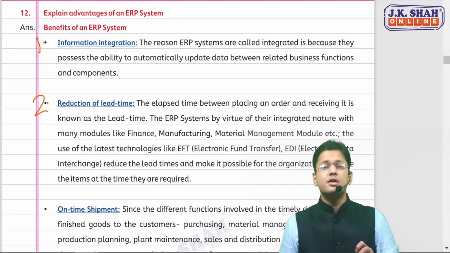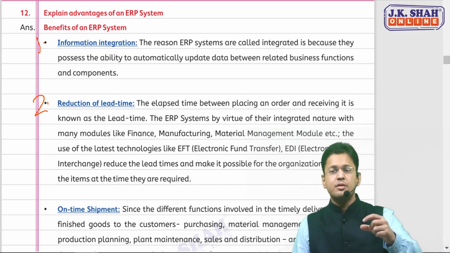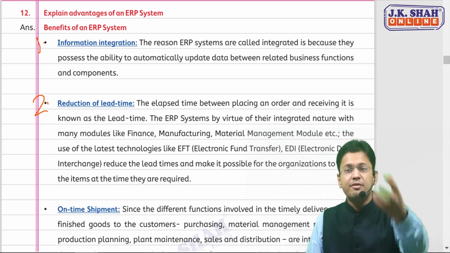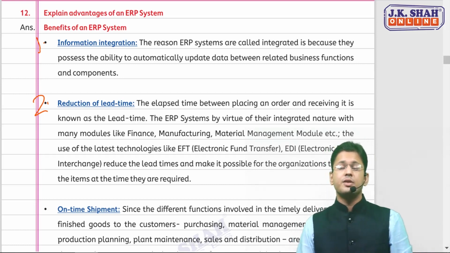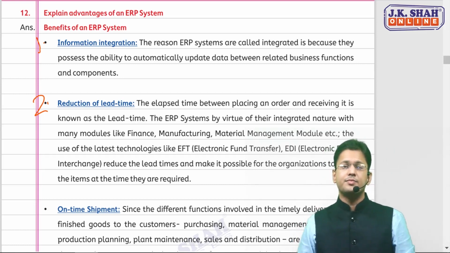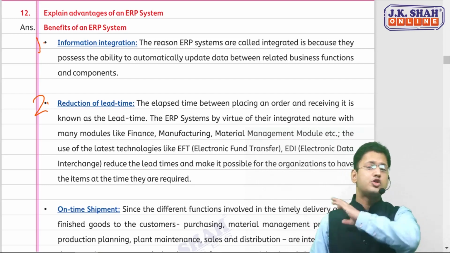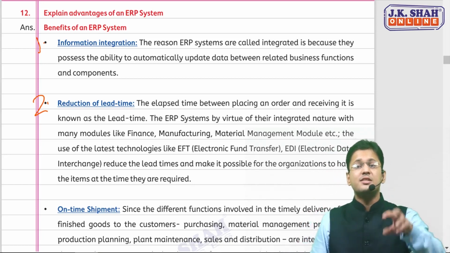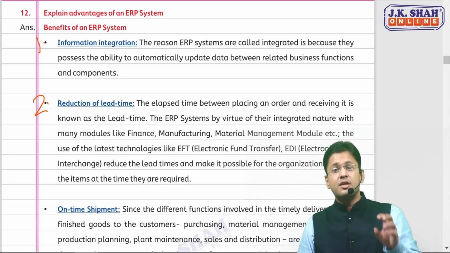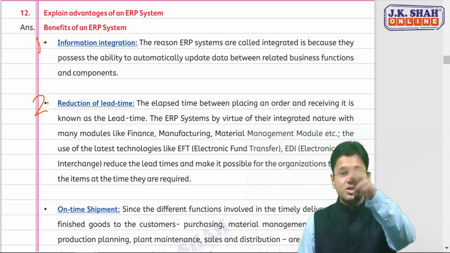Sir, what has happened is the lead time has reduced. You all must know lead time. Lead time is the time between placing the order and receiving the raw material from the supplier. Since ERP is integrated, it has integrated several modules required for purchases like finance, manufacturing, material management. Also, the payments are being done online and the data is exchanged electronically. So this has reduced the time taken to place the order and receive the order. That lead time has reduced. So this is the second advantage.